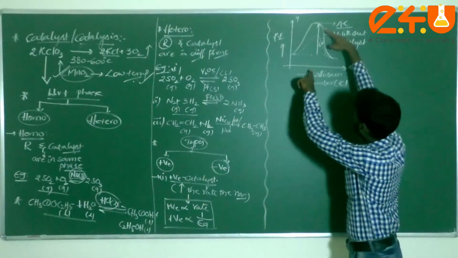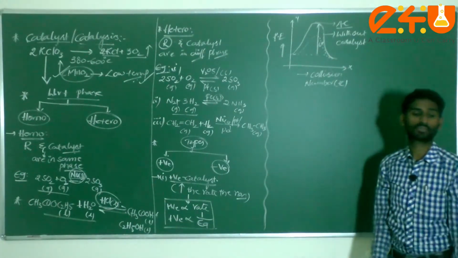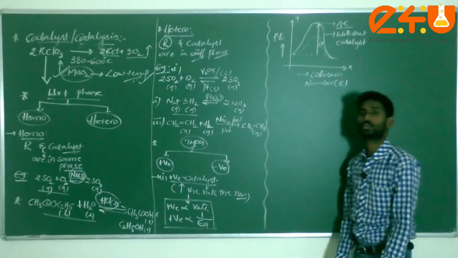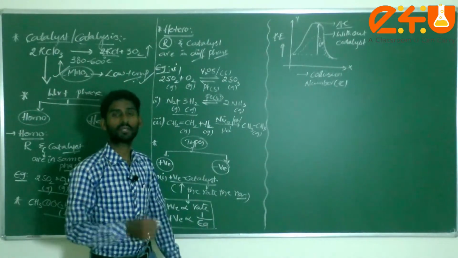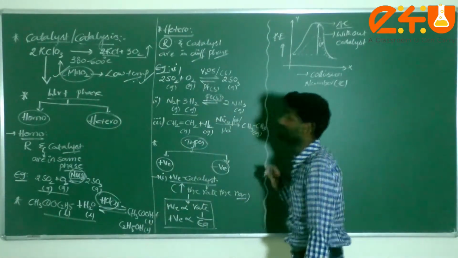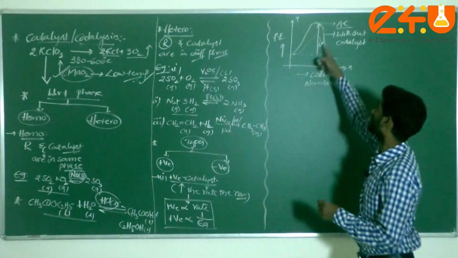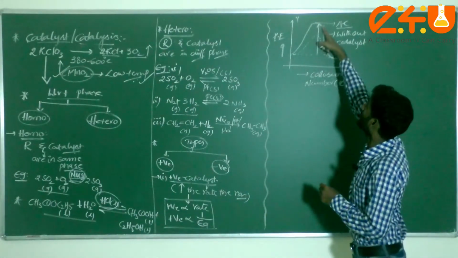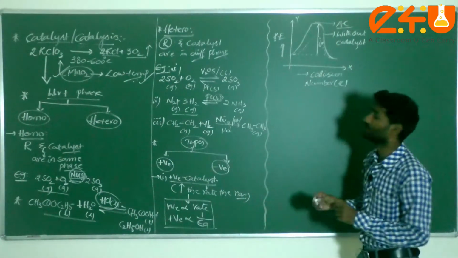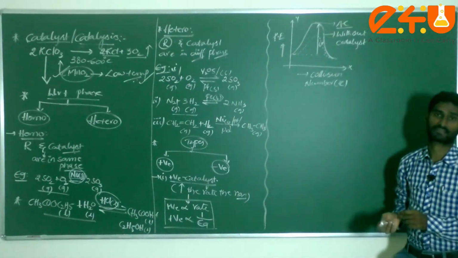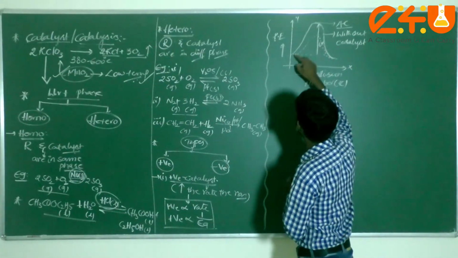Without using the catalyst, the activation energy means what? The minimum additional amount of energy required for the reactant molecules to participate in a chemical reaction is known as activation energy. The additional amount of energy you have to supply from the external side is known as activation energy. Without catalyst, the activation energy is maximum. Then after you use the positive catalyst, check how the activation energy changes.